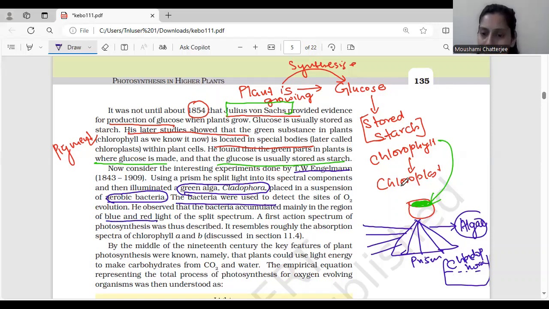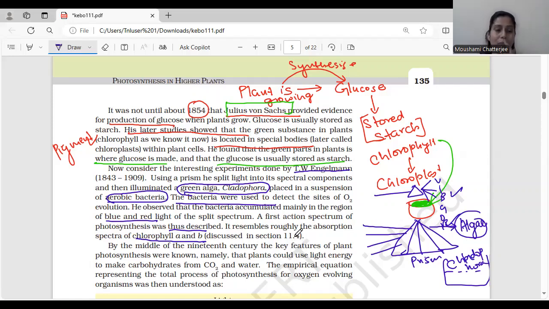So you know that when white light passes through a prism, it gets split into VIBGYOR, isn't it? VIBGYOR. And what he found out was that most of these aerobic bacteria were accumulating at the blue and the red spectrum. Okay. So the first action spectrum of photosynthesis was thus described. This resembles roughly the absorption spectra of chlorophyll a and b. So this is also very, very important.